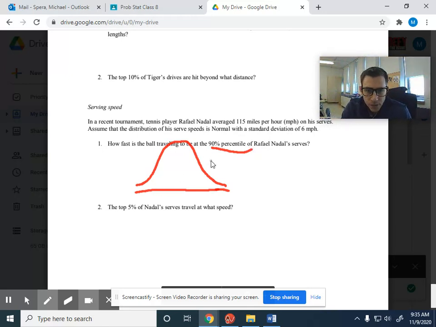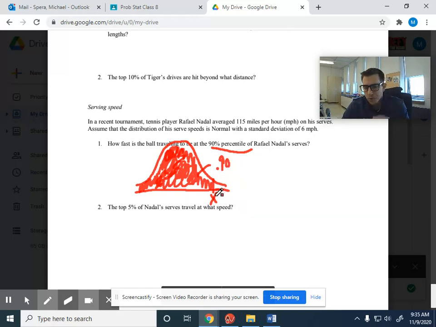If you're at the 90th percentile, that means you are, let's just say right here. You have outperformed 90% of your peers. Or in other words, in the context of the problem, out of all the serves Rafael Nadal has, what speed is better than 90% of them? Okay? So we're asked here, how fast is the ball traveling? What's the miles per hour of the ball that's traveling in the 90th percentile? So 0.9 or 90%. We have to know the x this time around, not the other way around.